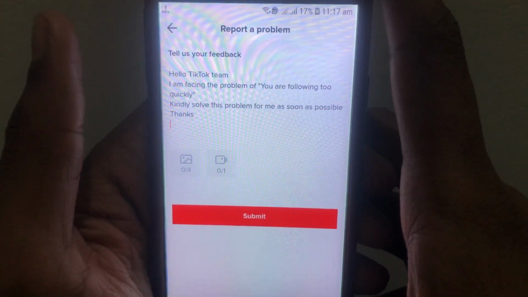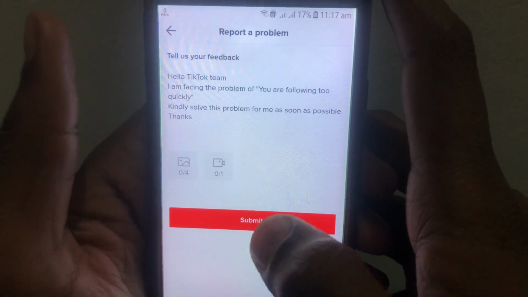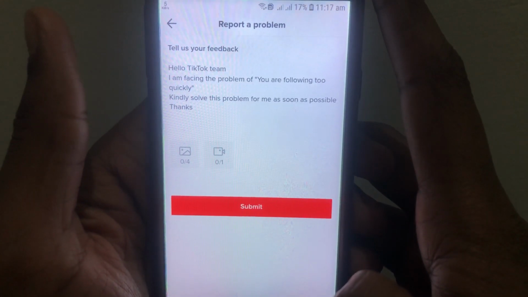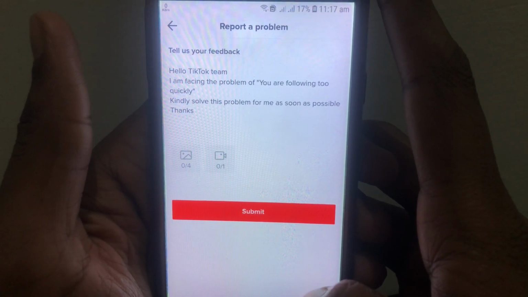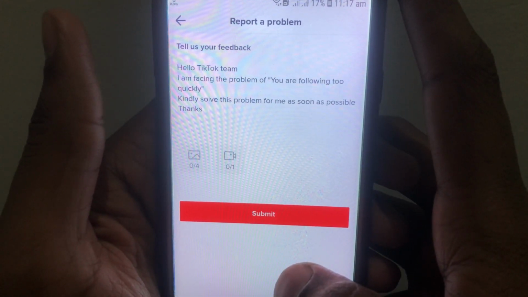Or you can also attach a screenshot of the problem and submit it to the TikTok team, and within a few hours TikTok will reply to you and solve that problem for you as soon as possible.